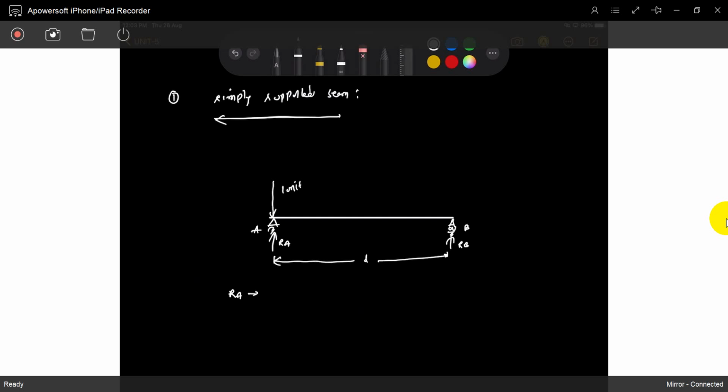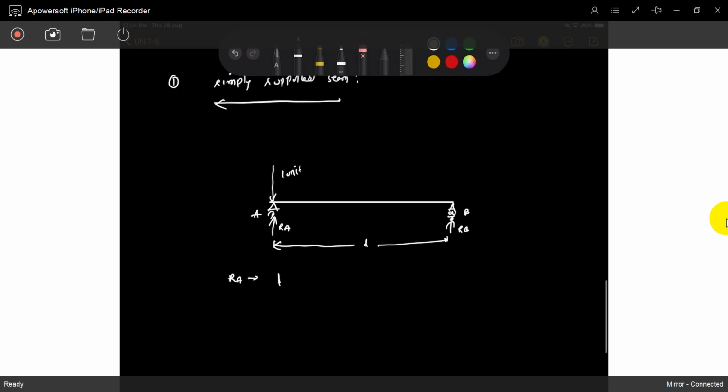When one unit is there, RA is what? Exactly 1. You already know it is 1, so RB is 0. Okay, so if some situation is there, if the load is acting somewhere here, you can call it X. So not A, B, what is this? L minus X.